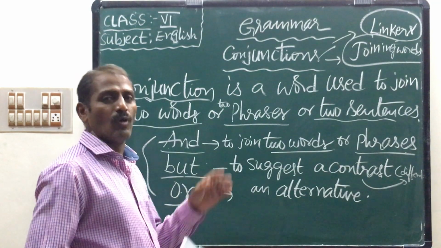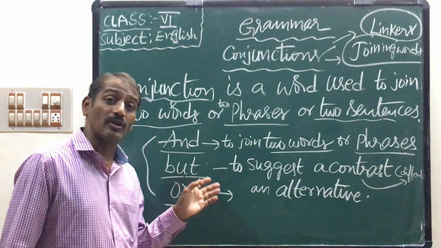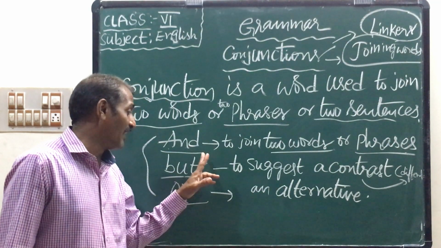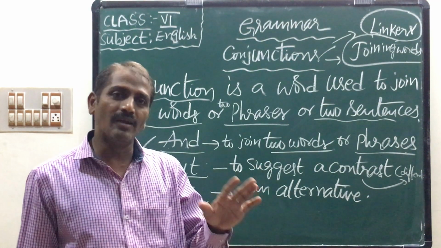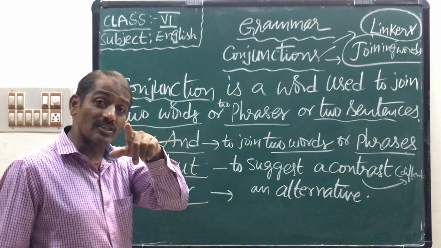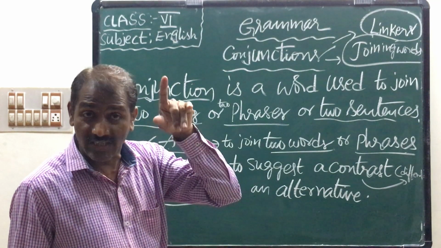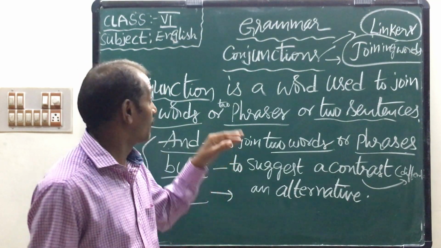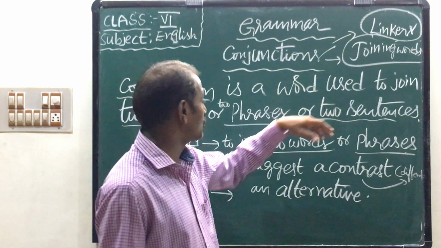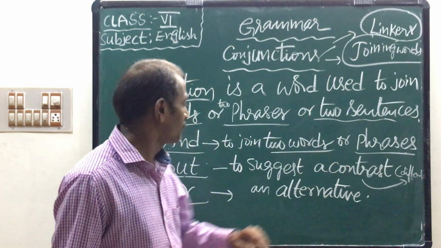So we are going to discuss this. Many conjunctions exist, but as per our lesson, "and", "but" and "or" are the conjunctions. As you know, children, what is the definition of a conjunction? It is one of the parts of speech. A conjunction is a word used to join two words or two phrases or two sentences.